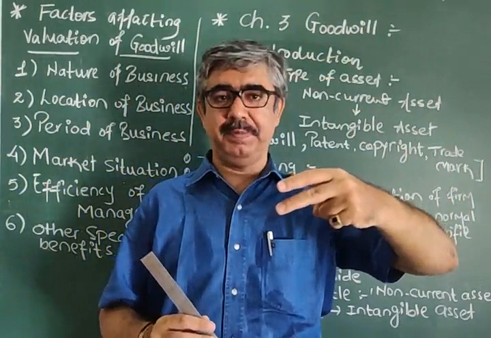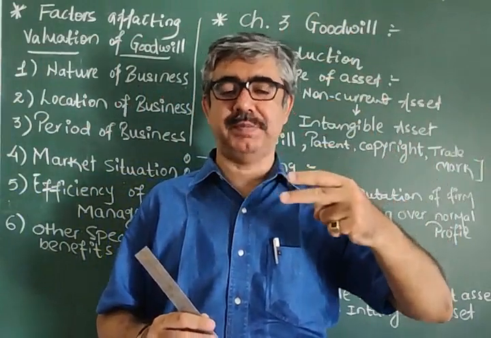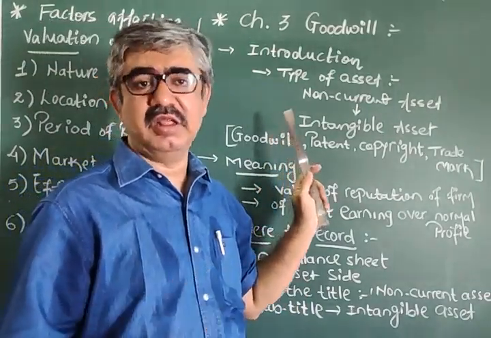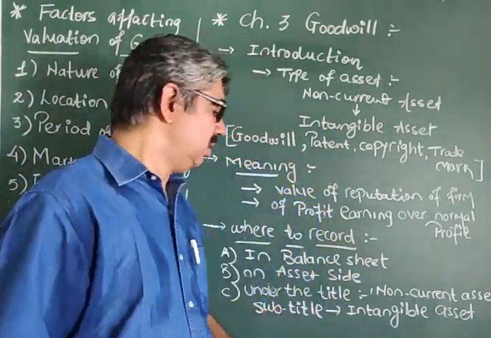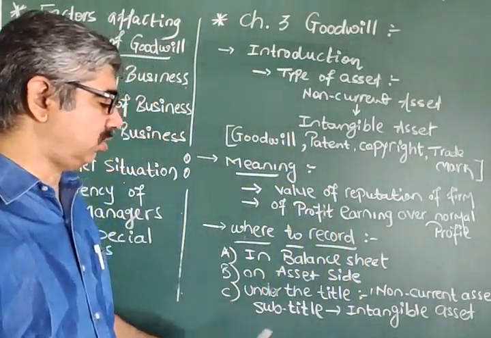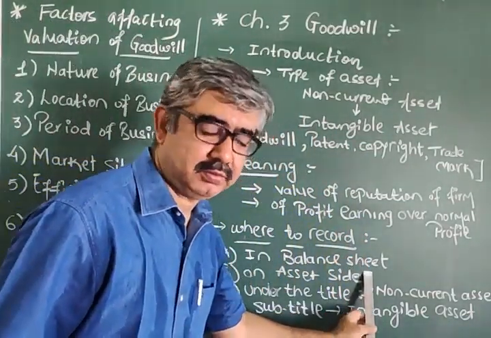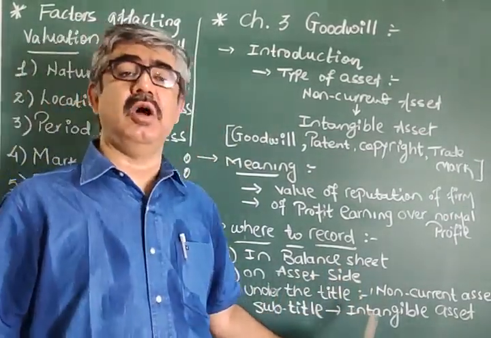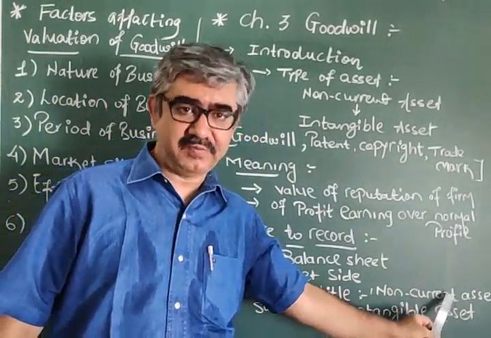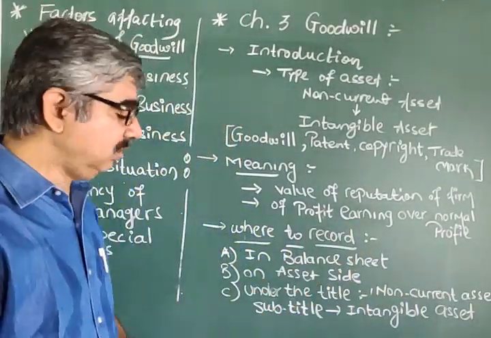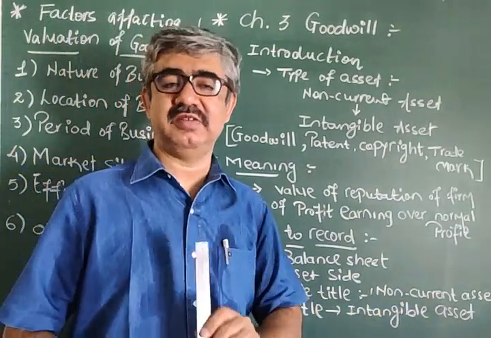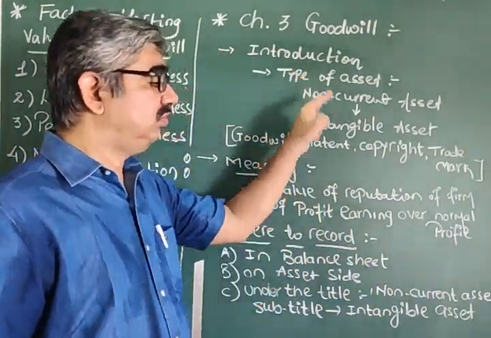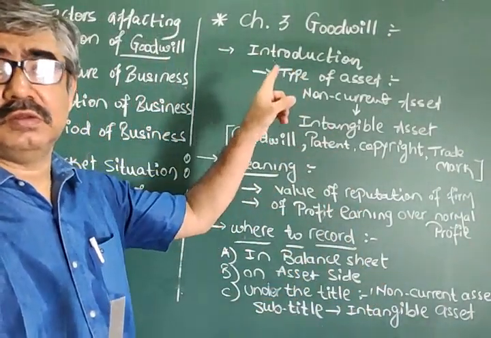Non-current is having 2 subparts, one tangible, another intangible. Okay? So here goodwill is to be recorded in balance sheet on asset side under the title of non-current asset, fixed asset, subtitle intangible asset. Is it okay? Sure? Just go through it once.